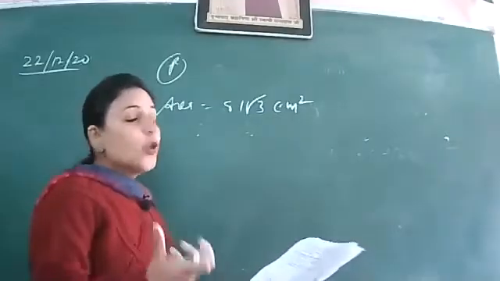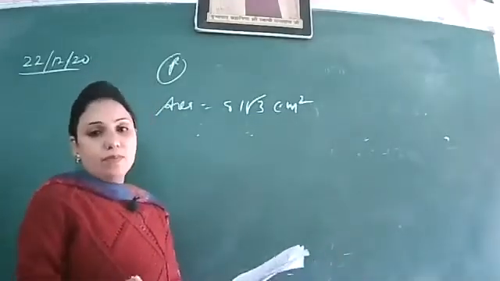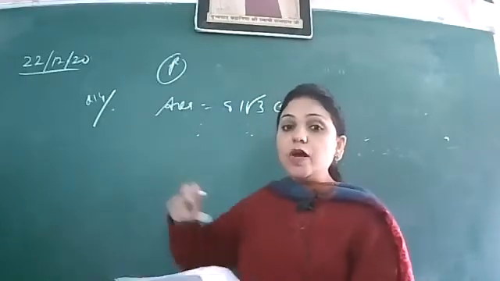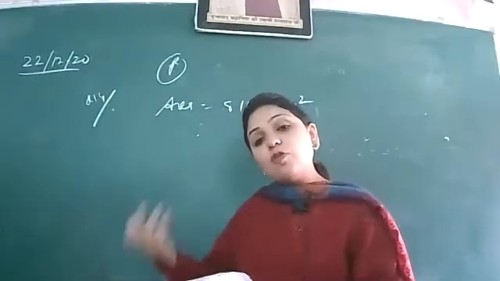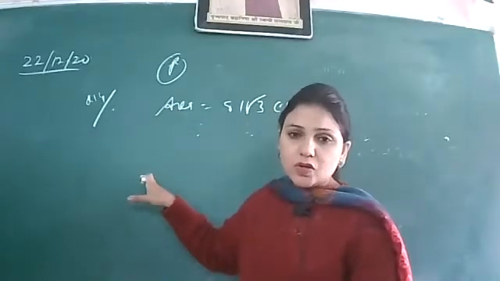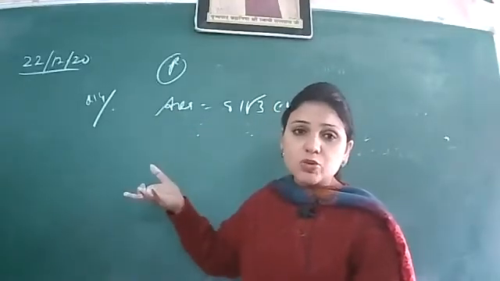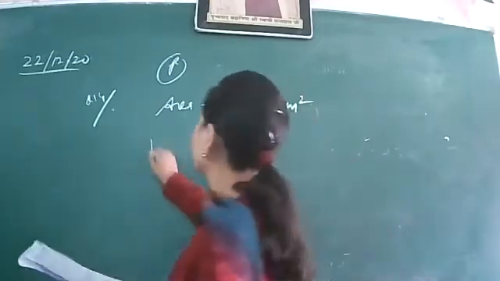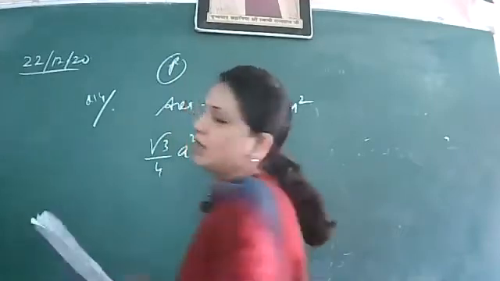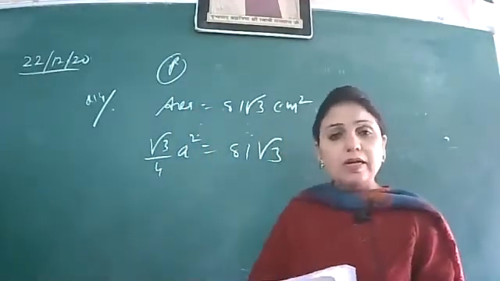So how are you people wasting time? Let me tell you. Area of the equilateral triangle is given. What you people are doing is applying Heron's formula, deriving the area of the triangle, then putting it here. Not required. It is just a 2 marks question. Simply write the area, that is √3 by 4 a square. Just simply write the area. No need to derive the area and then write it.